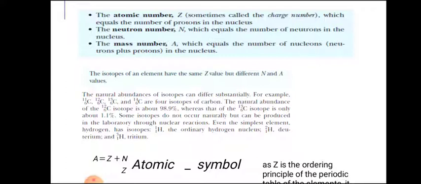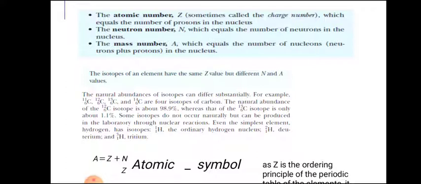Even the simplest element, hydrogen, has isotopes: the ordinary hydrogen nucleus, hydrium, 1H1; deuterium, 1H2; and tritium, 1H3.